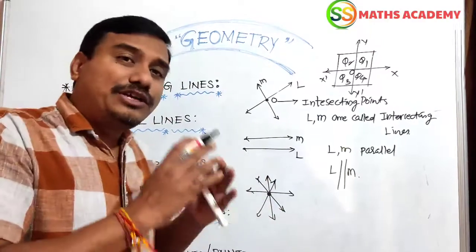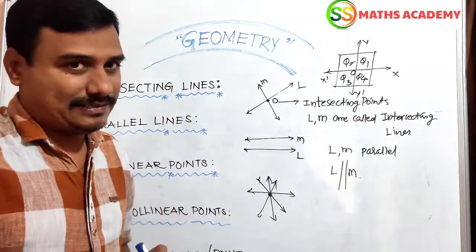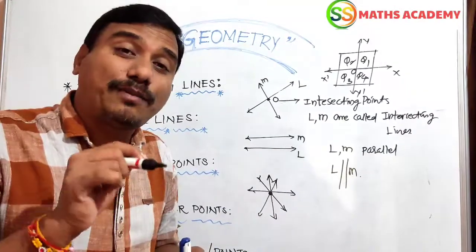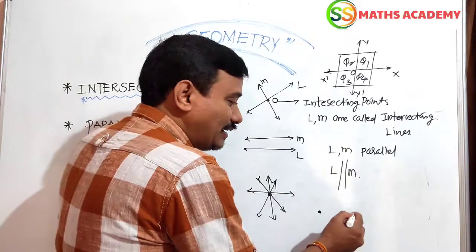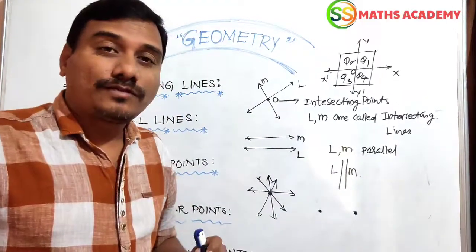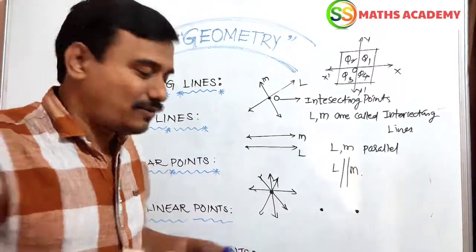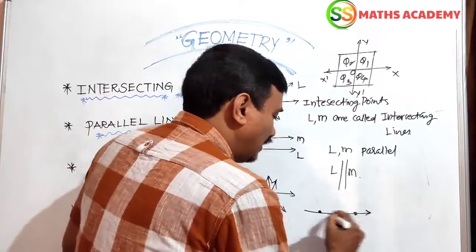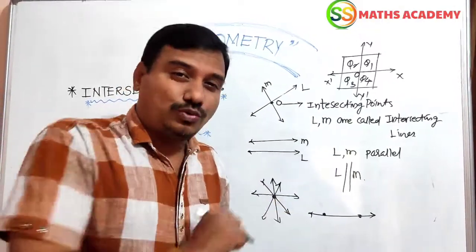Like this, an infinite number of lines can pass through this point. Now I take 2 points in the plane. How many lines can possibly pass through them? Only one line can pass through these 2 points.